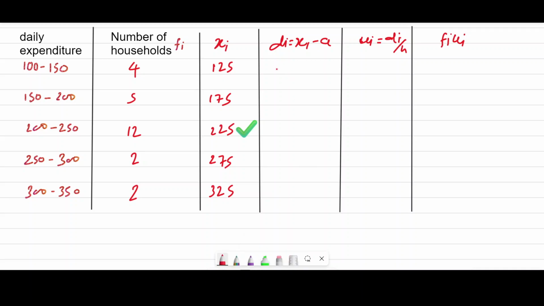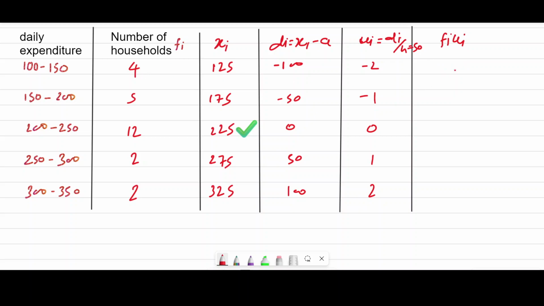Now taking 225 as the assumed mean, the deviations 125 to 225 will be minus 100 and this will be minus 50. Now this will be 0, then 50 and 100. Because these are multiples of 10, and also multiples of 5, we should choose 50 as h. Here we will use 50. Then ui will be minus 2, minus 1, 0, 1, 2.